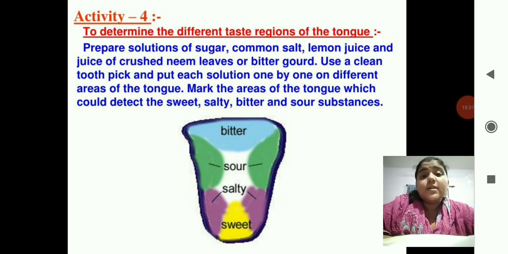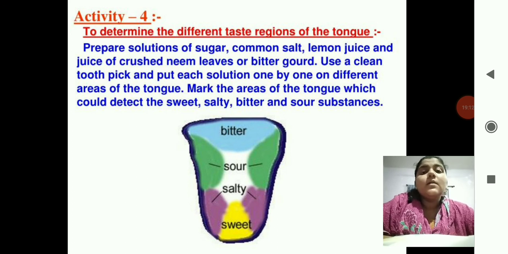Okay, so children, today you have to do this activity at your home. Take a toothpick, or you can take a dropper, and put one solution at a time. Firstly take the sugar solution and put it on the tongue, and note where you can feel the sweetness. Next, drink water, wait for 2 minutes, then take the common salt solution, put it on your tongue, and see where you feel the saltiness.